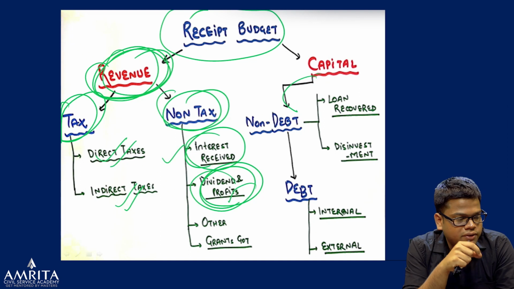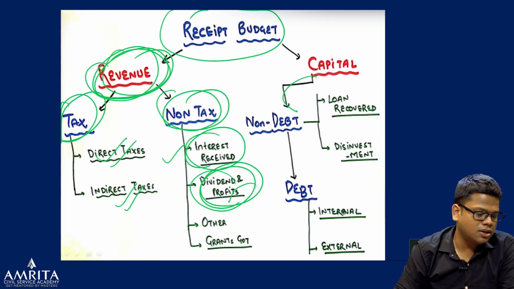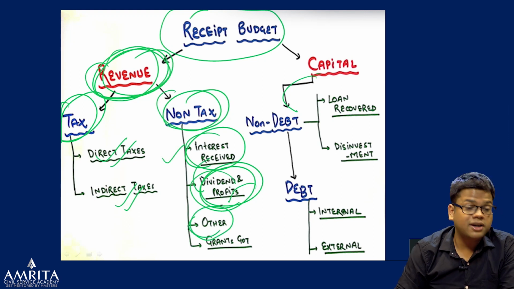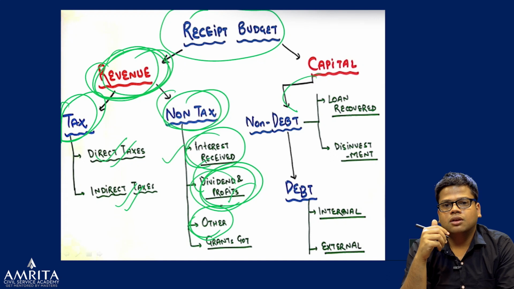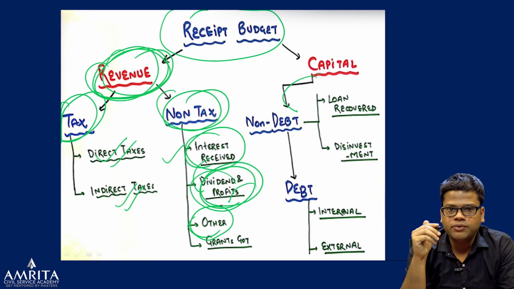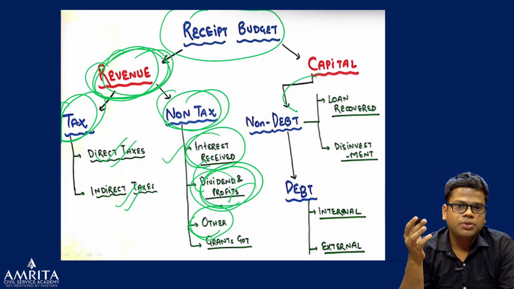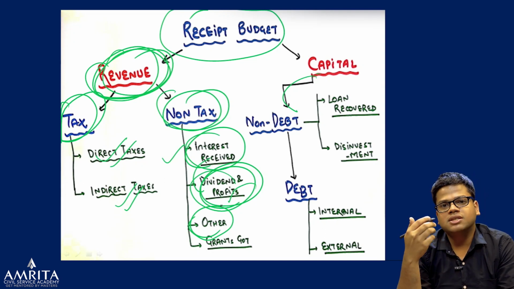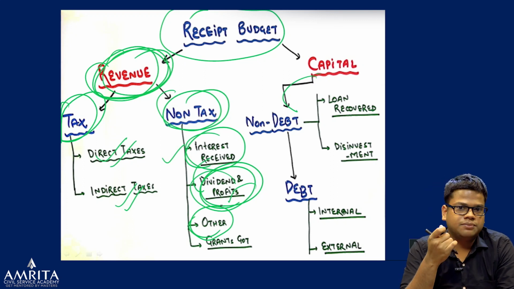That will be in the dividend and profit part. Other things: for example, the government itself publishes the India Yearbook and gets some profit from it. Yojana, Kurukshetra, all the magazines you read, right? Whatever money the government gets from these is in the non-tax revenue receipts.